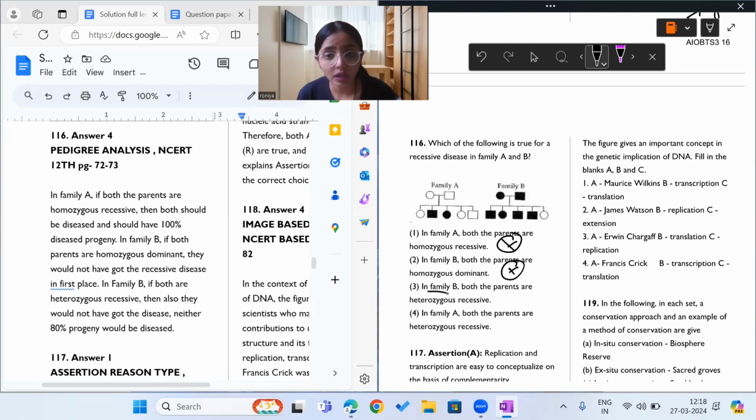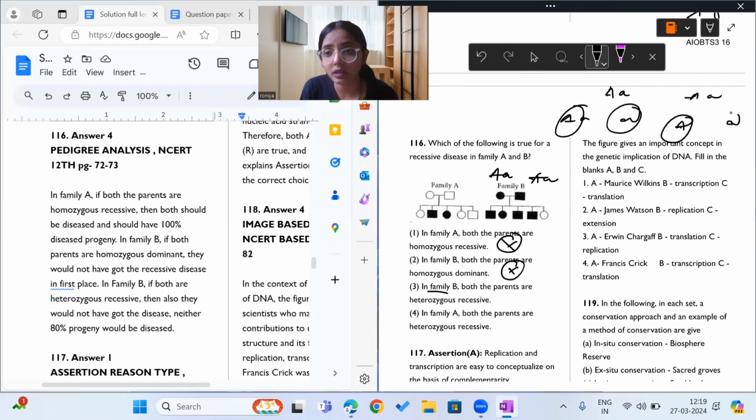Moving on to statement 3, what does it say? In family B, both parents are heterozygous. Both parents are heterozygous, meaning capital A, small a and capital A, small a. Let us see what we get. We get capital A here, small a here, capital A, small a here.